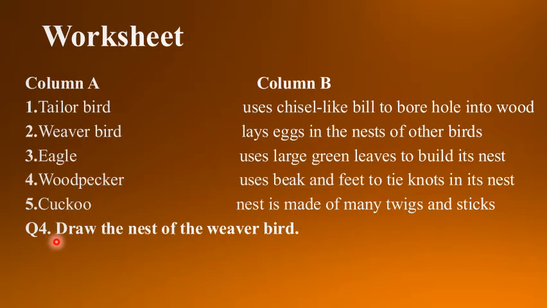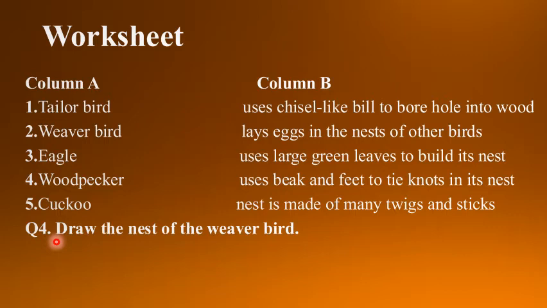Next one, some birds provide a soft dash inside their nest to make it more comfortable. How can birds make their nest more comfortable from inside? Yeah, they are providing the lining. Lining will be the correct answer over there.